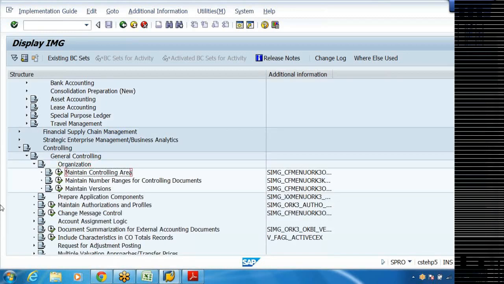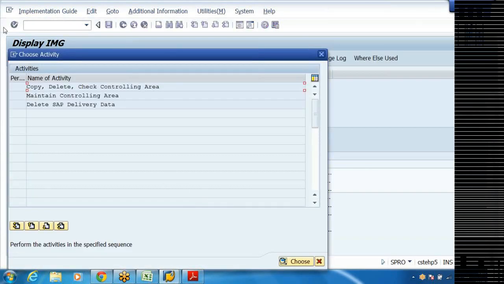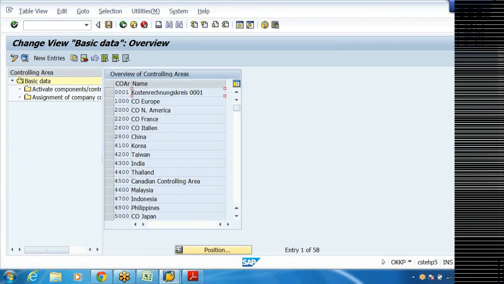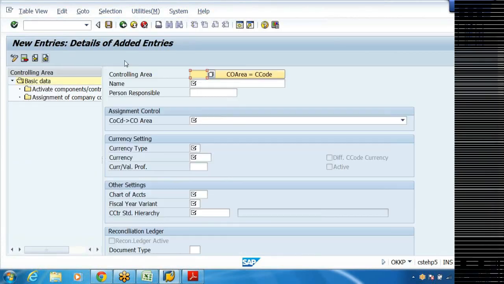Organization, maintain controlling area. Double click on maintain controlling area. Once we complete this, we'll close. Go to new entries. Say I'm creating just the controlling area name.